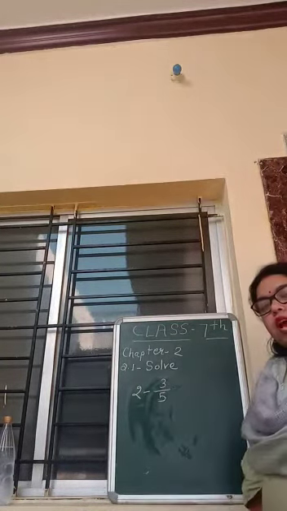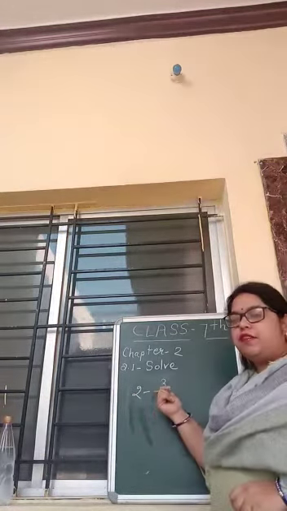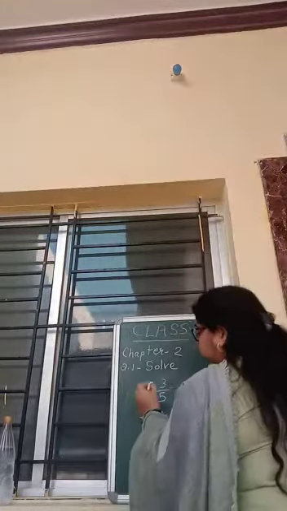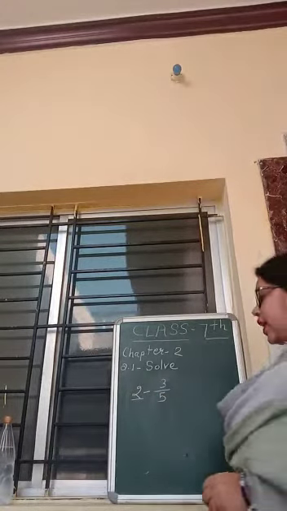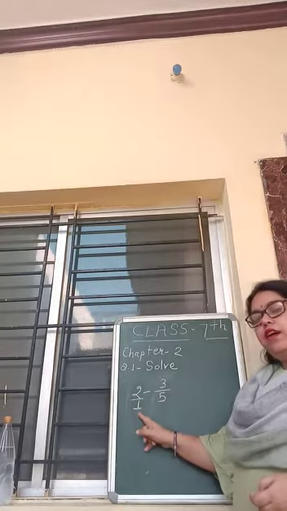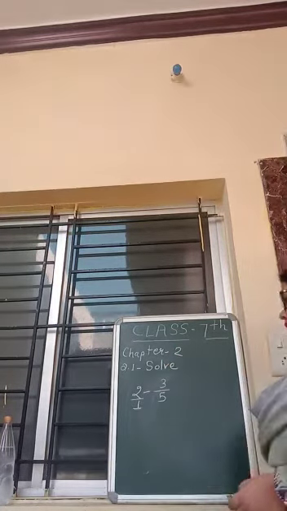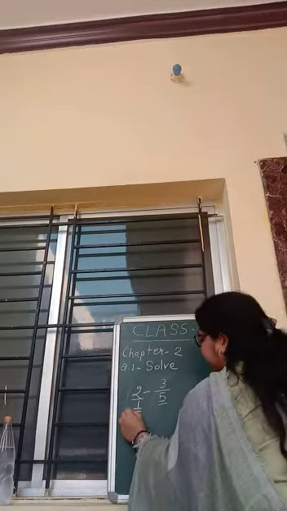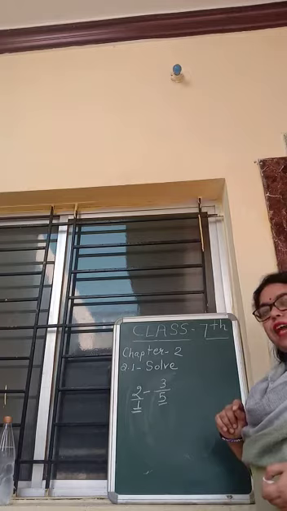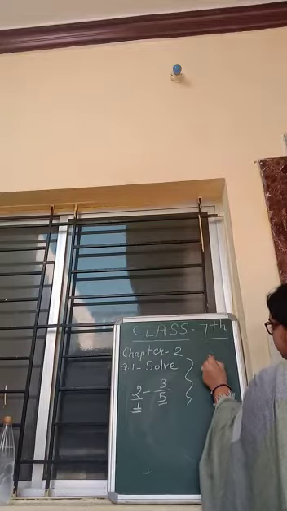Okay. So you all know that if any whole number is there, 2 is a whole number, 3 by 5 is a fraction. If we want to convert a whole number into a fraction, what can we write? We can write 1 here. Understood? Okay. Now what is the next step? Next step is, whatever numbers are written at the bottom, 1 and 5, we have to take the LCM of 1 and 5.